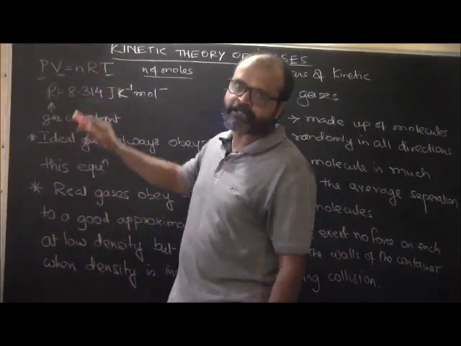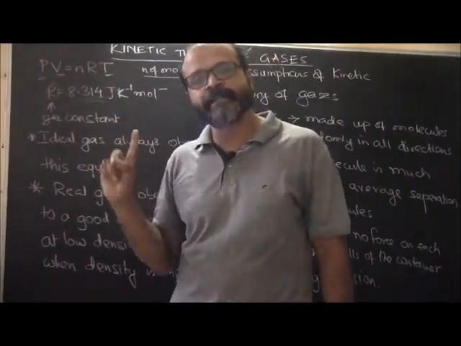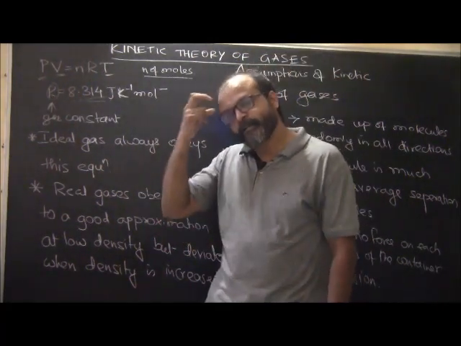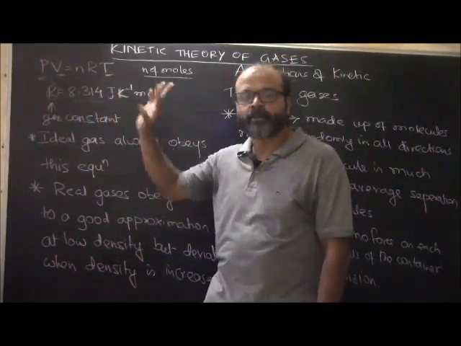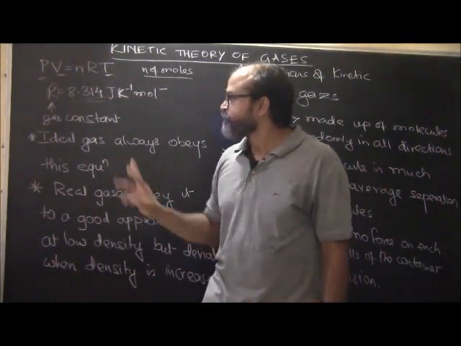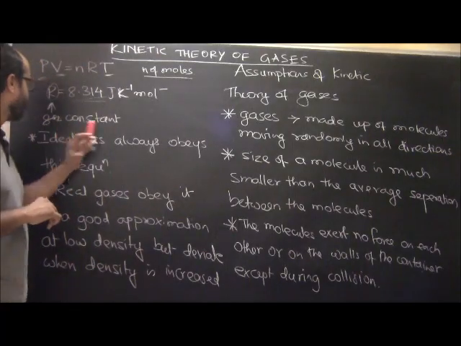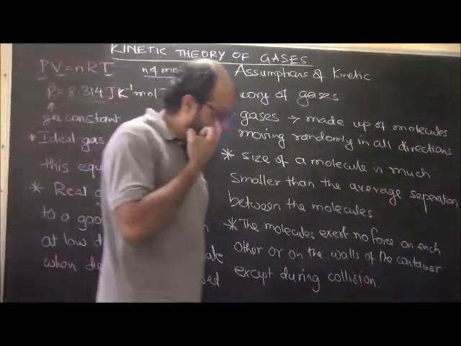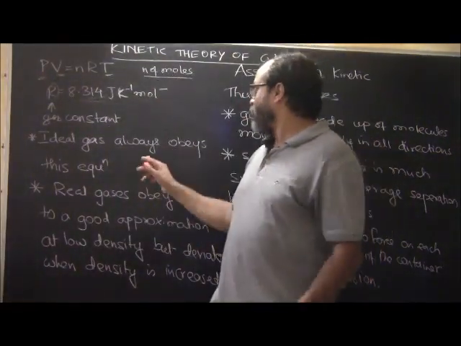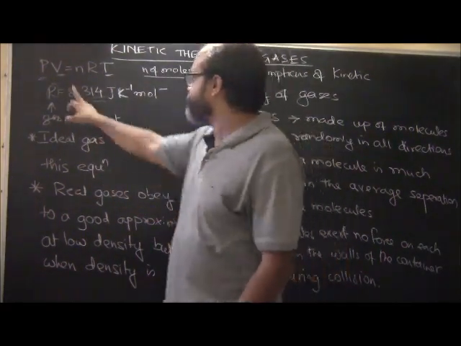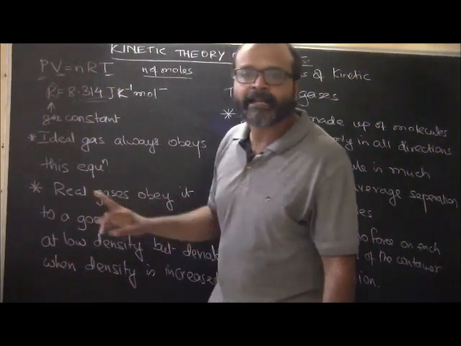Then we have the temperature T. This is the temperature in Kelvin. You will never take temperatures in degrees centigrade or any other form when we are talking about PV = nRT. So here we have PV = nRT, and R is the gas constant. An ideal gas will always obey this equation.